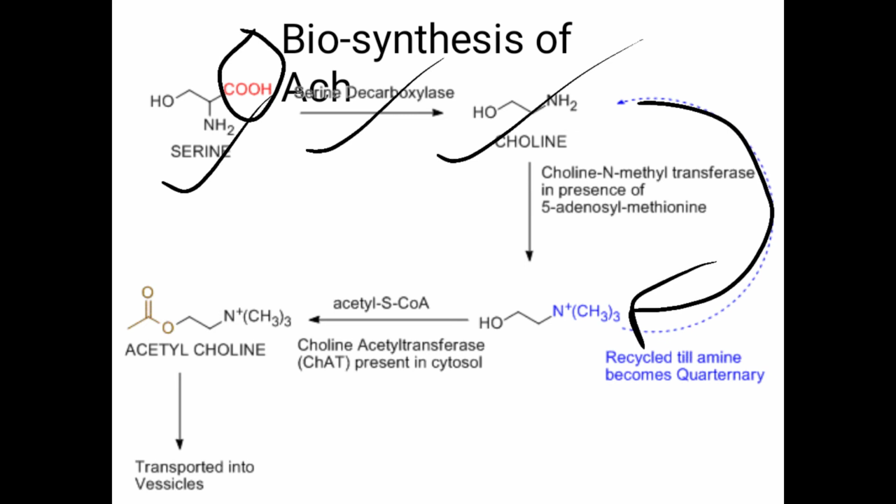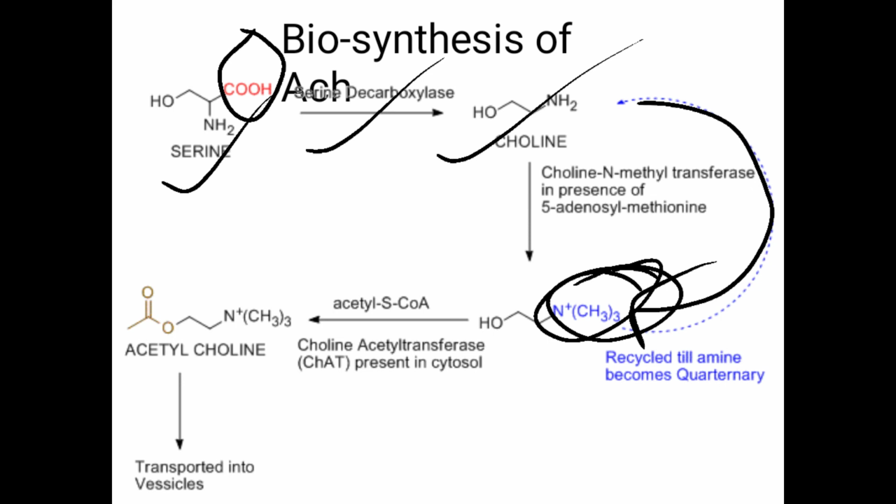Then, with the help of the enzyme methyl transferase, methylation of the amine group takes place. The name indicates the methyl group is transferred to the nitrogen, and this step proceeds 1, 2 or 3 times until the quaternary amine is formed.